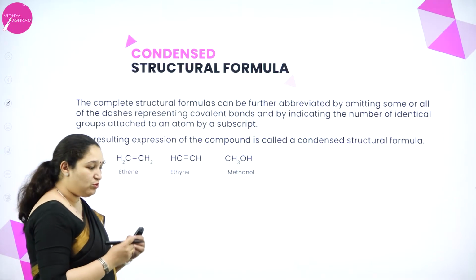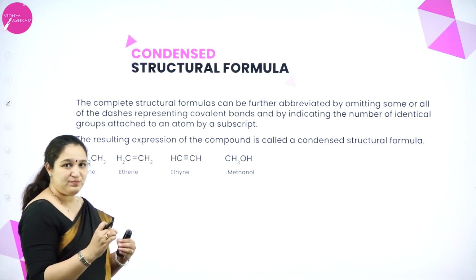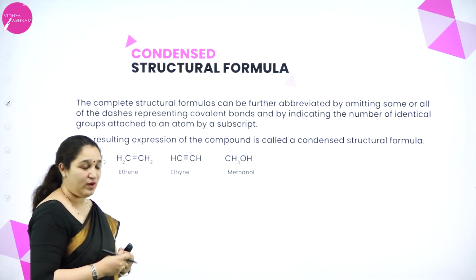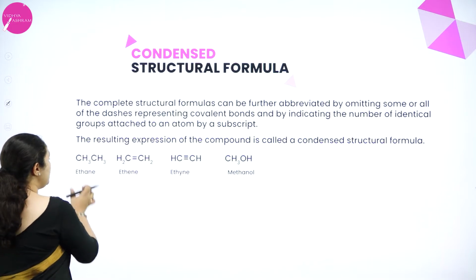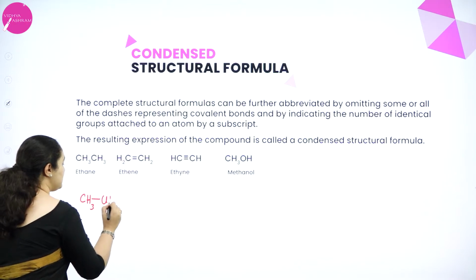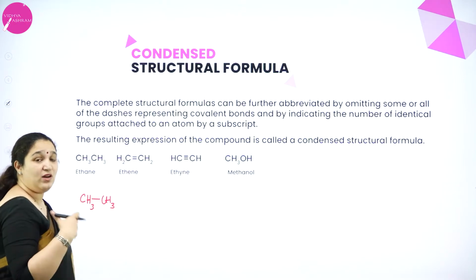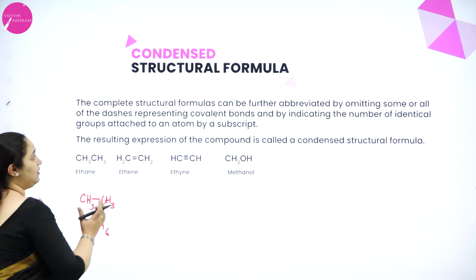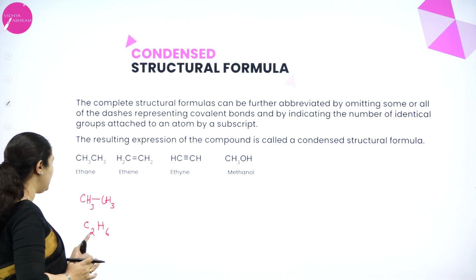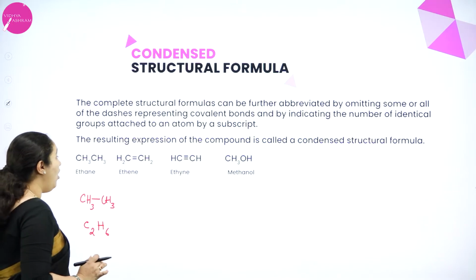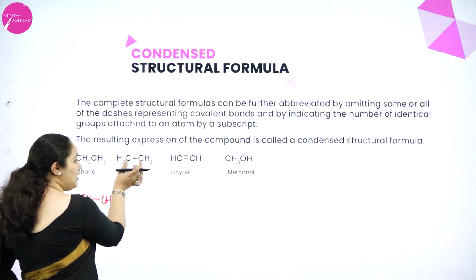In the condensed structure formula, you do not show all the bonds. Some of the bonds you can show, that is usually the double bond and triple bond, and the single bonds are just omitted. Okay. So you can see ethane, I can just write CH3, CH3, or I can write it as CH3 bonded to CH3, or I can also write it as C2H6, where it is completely condensed. I'm not showing anything. I'm just representing how many carbon atoms are there, how many hydrogen atoms are there. That's it.